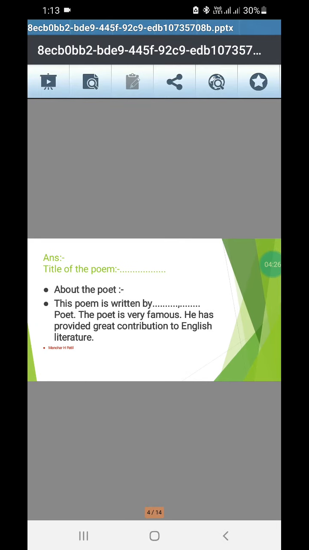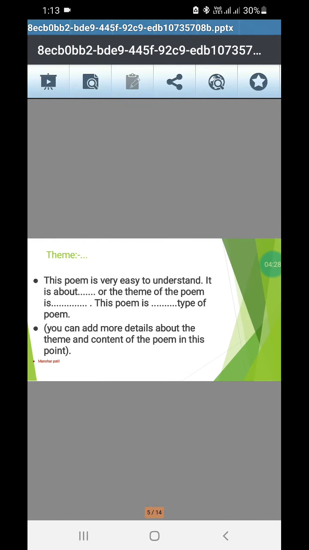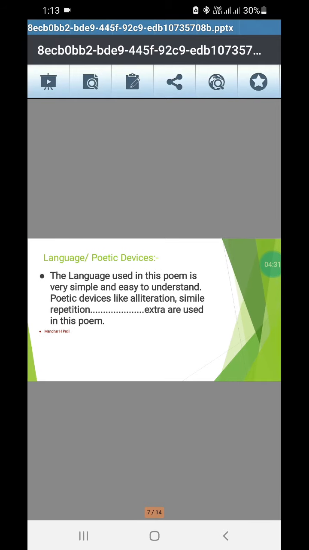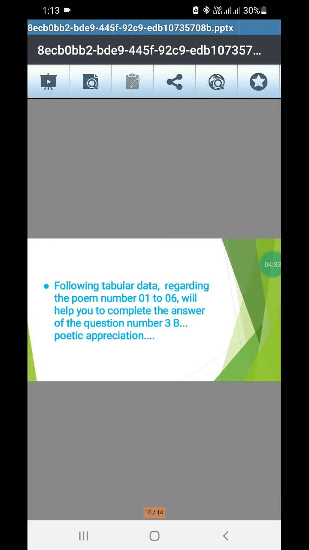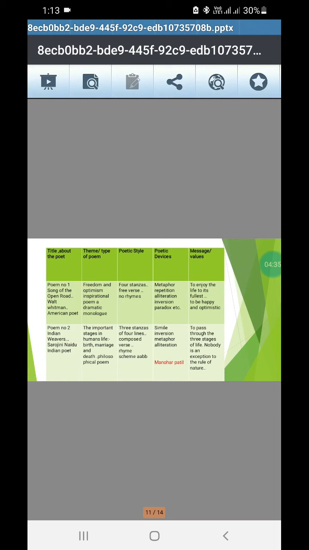See this one, title of the poem, about the poet 1, theme number 2. All the sequence is given in the table like that only. So with the help of this tabular data we have to complete the poem. So first poem, second poem is written here. You can take the screenshot of this one with the help of guidelines, note in your notebook to complete the study. Second poem is written here, Indian Weaver, Sarojini Naidu, Indian poet.